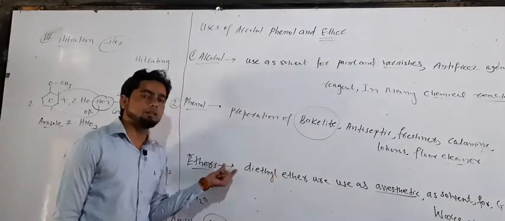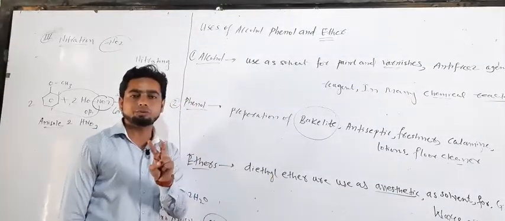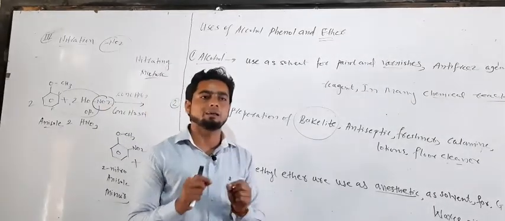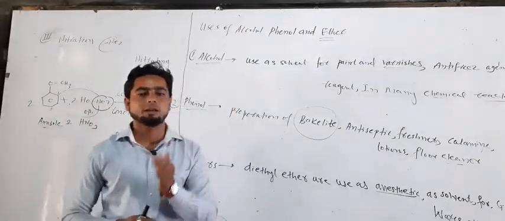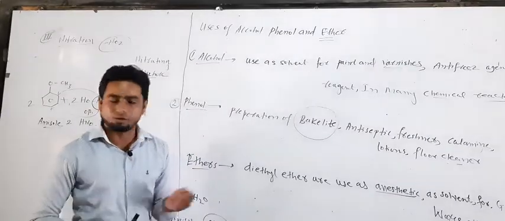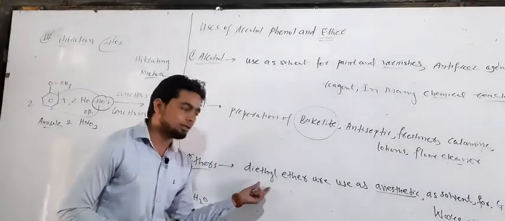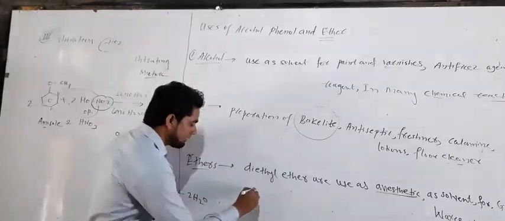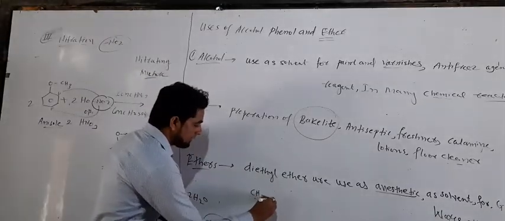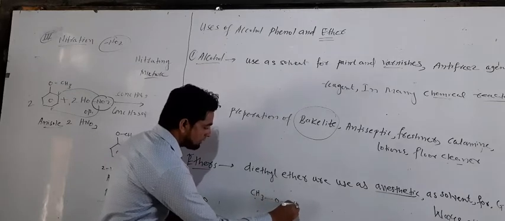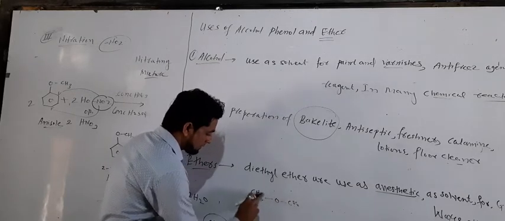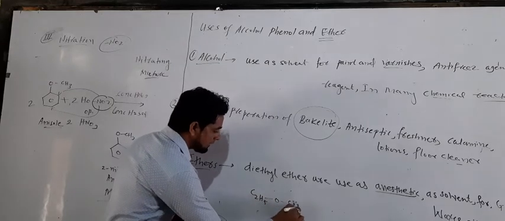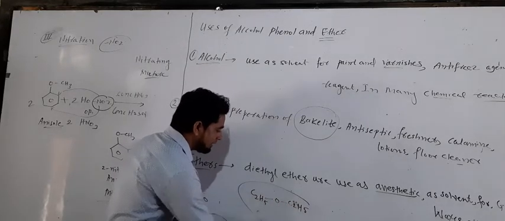Ether is first of all a chemical in which two similar alkyl groups or aryl groups, or one alkyl group and a second aryl group, are attached to oxygen. So ether, especially diethyl ether, has the formula CH3-O-CH3 or C2H5-O-C2H5, which is called diethyl ether.